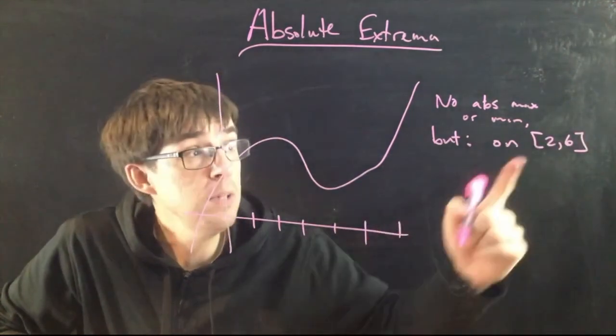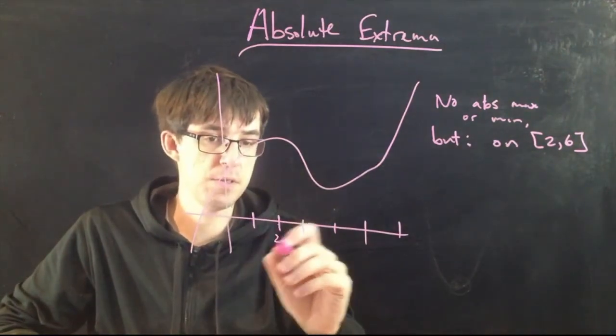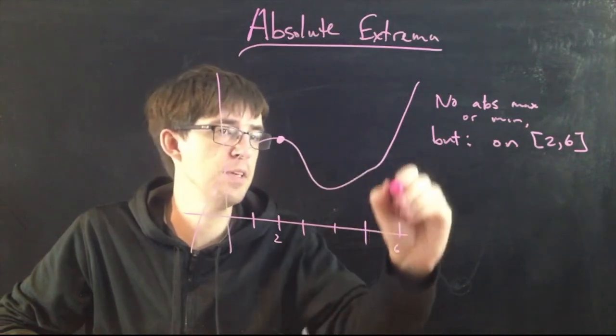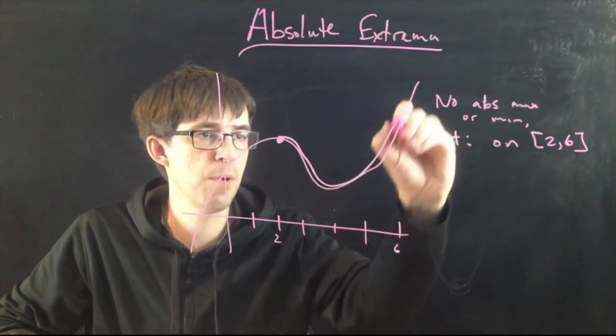But what if we only consider the values on this interval from 2 to 6? That would be here. This is 2 to 6, which is here. So only considering these ones, I only look at this part of the picture, right?